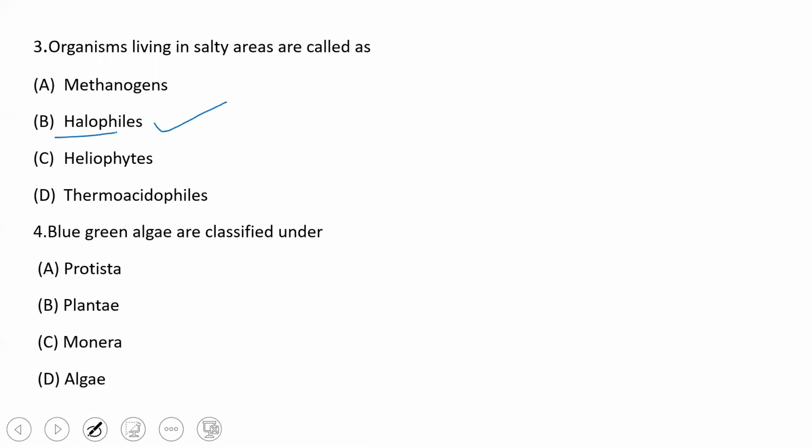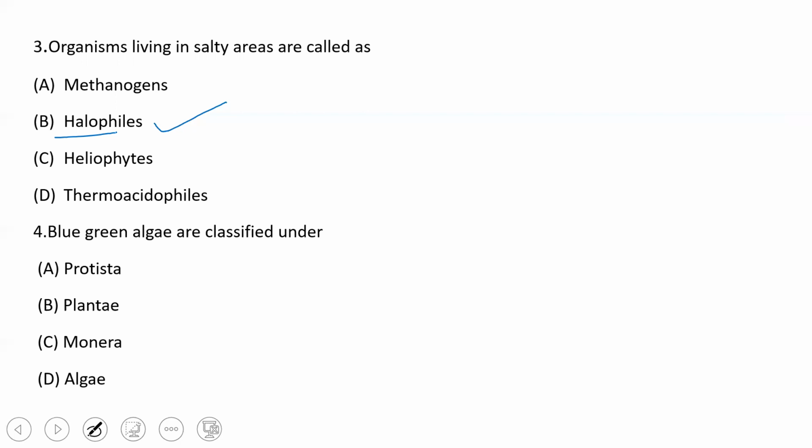Halo refers to salty, philes refers to loving. So these organisms are called halophiles. Thermoacidophiles survive in thermal hot springs. Thermo is temperature, so where it is hot, and acidophiles refers to acidic, so they are called thermoacidophiles.